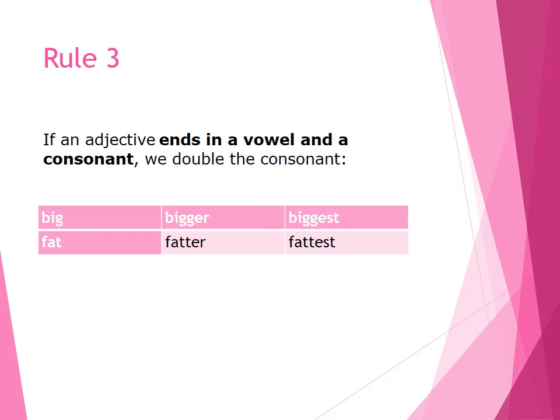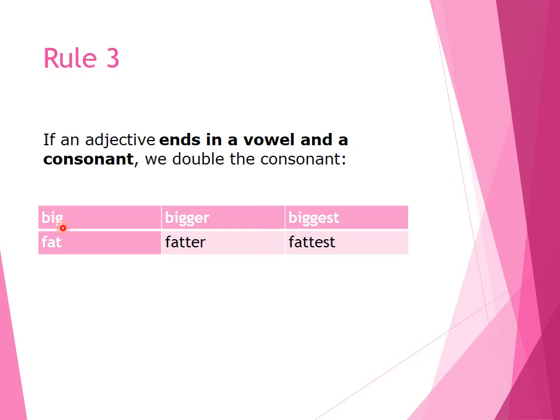Now next, third rule: if an adjective ends in a vowel and a consonant, we double the consonant. For example, in big, I is a vowel, and then after that G is a consonant. So that's why now we need to repeat this consonant.